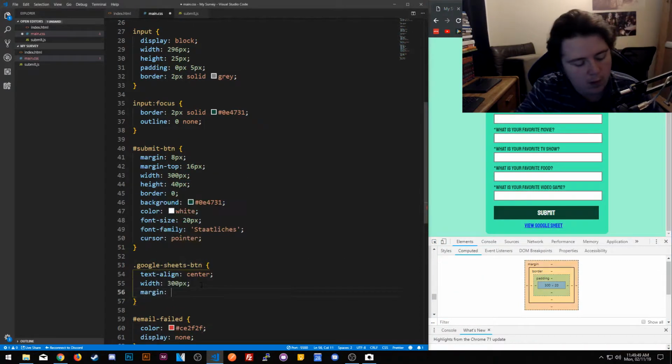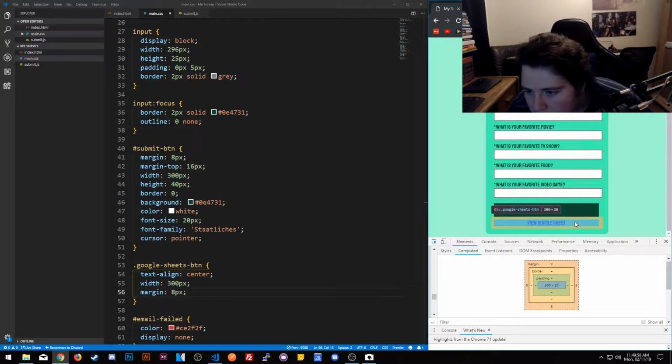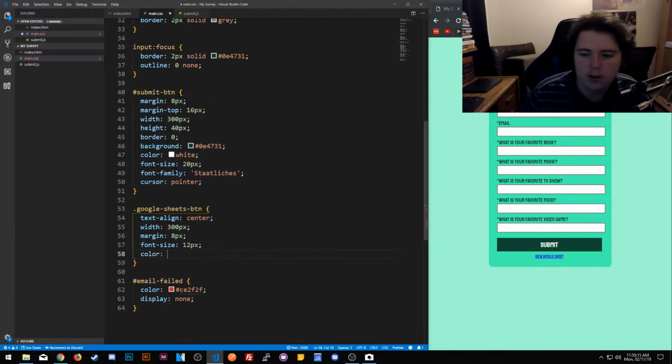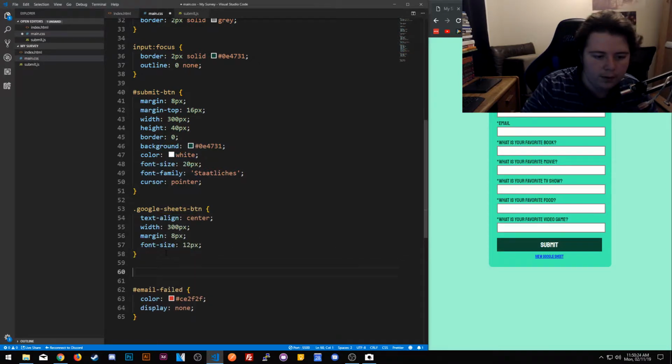Getting more else. Hey, fix. There we go. That's right. That's working. Also change the font size to 15. Fix. I don't understand why this looks so bad. I'm just going to change the color to that color. Yeah, pretty sure I can change that actually. There we go. Google Sheet.